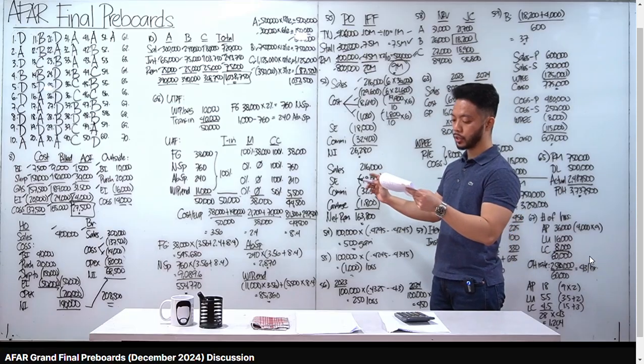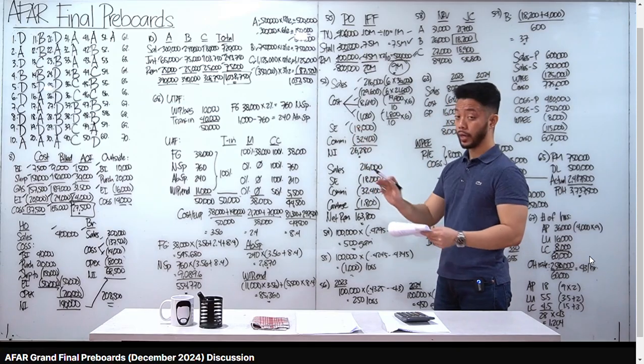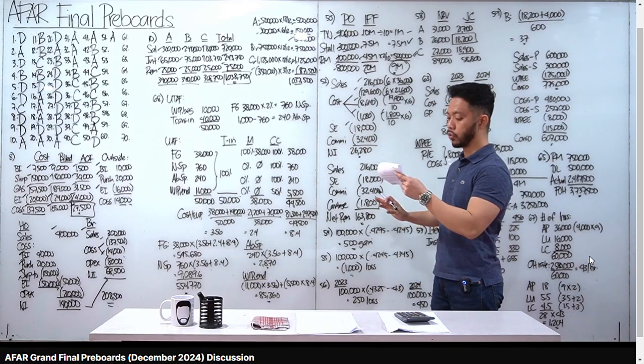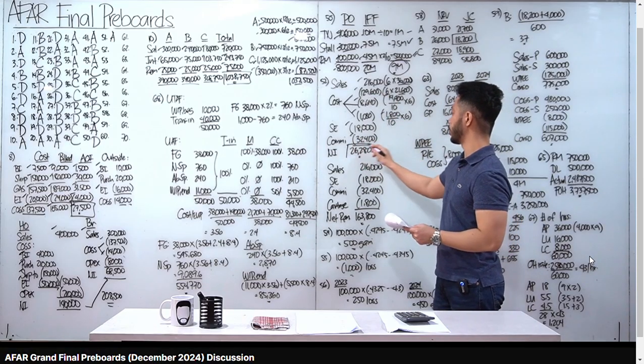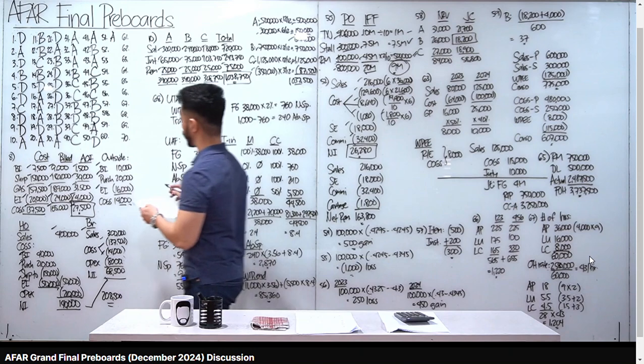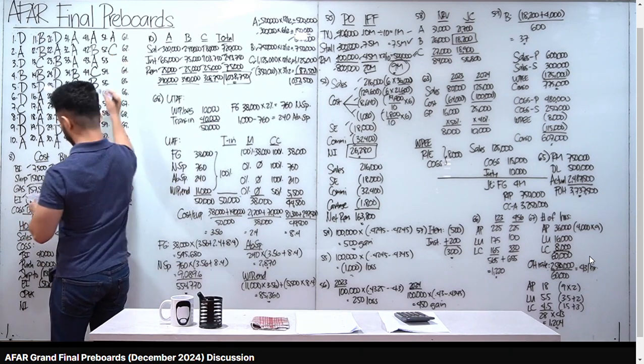Don't forget the selling expenses, nakalagay 18,000. And yung commission, huwag mong makakalimutan yan. Commission dito ay 15% of 216,000, that's 32,400. Net income is 26,280. Letter C, sagot natin class for number 52.